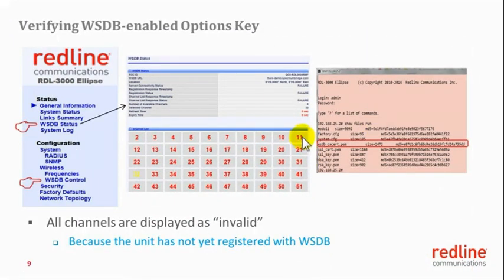When the unit is able to access the whitespace database and is able to register successfully, the whitespace database returns the list of available channels. Some of the channels will be here in blue color, and those not allowed to be used are flagged in red. We can see this later on in this video.